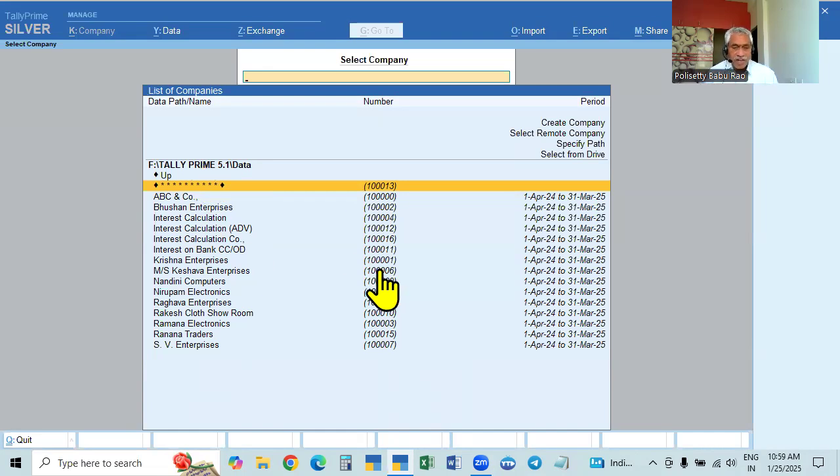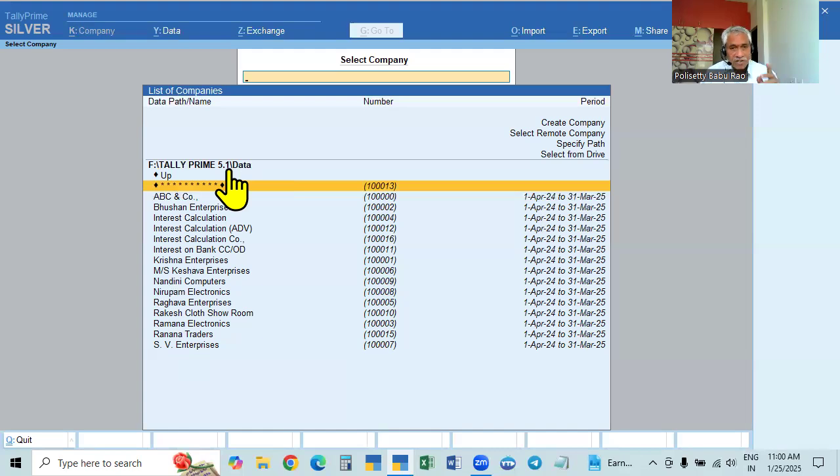And this data is entered by us. That is why the data entered in these companies in the original data path is called the original data, because we are entering fresh, raw data. So we have the original data, and we go on recording whatever we do. This is the original data path, simply called the data path.